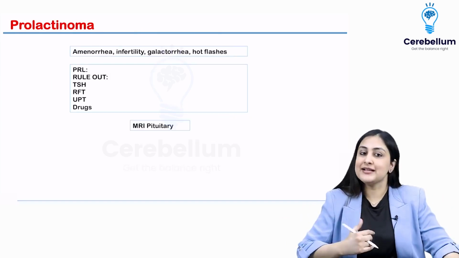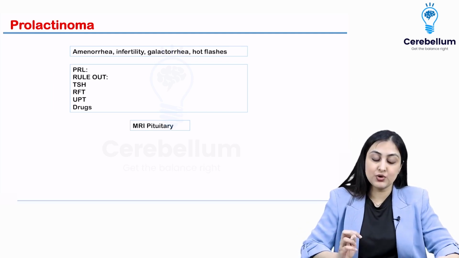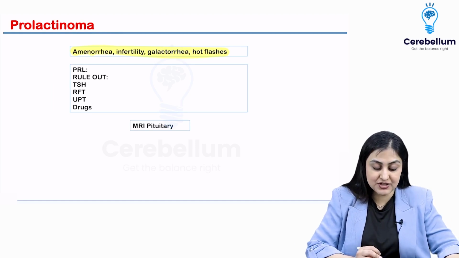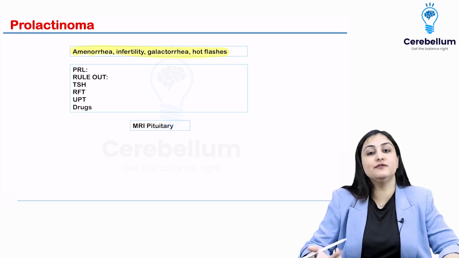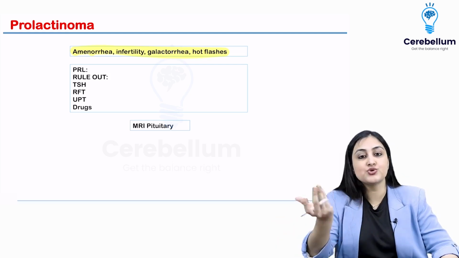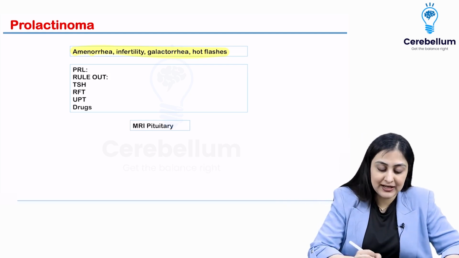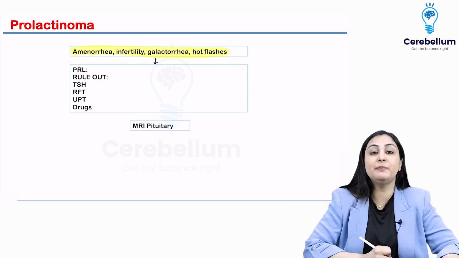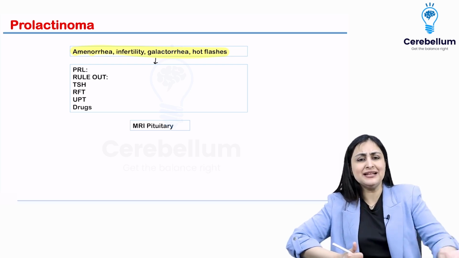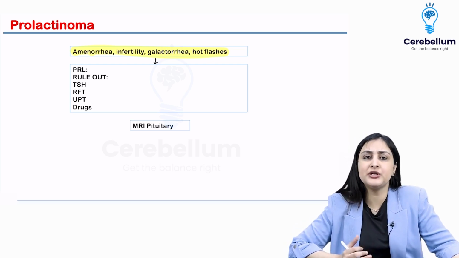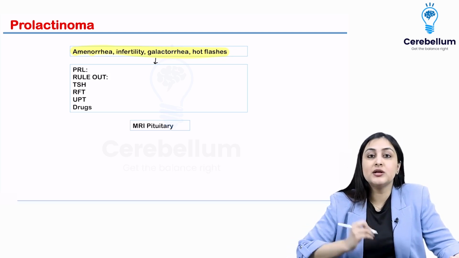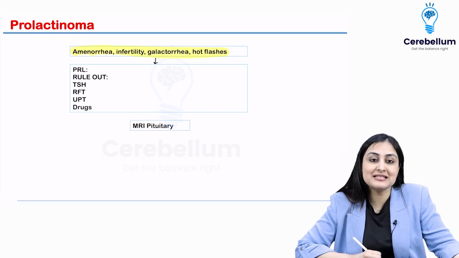So now with this, let's go to prolactinoma. How do we approach a patient with prolactinoma? First of all, the symptoms I think are now clear. The patients are going to present with amenorrhea, infertility, galactorrhea because prolactin levels are high, and hot flashes and reduced bone density can also be there. So what are the first things before you jump to an MRI pituitary? Because this is what they'll test. Our first instinct would be, let's just do MRI pituitary, pick out this pituitary tumor and we are sorted. But no, first you want to rule out the other mimics of hyperprolactinemia,